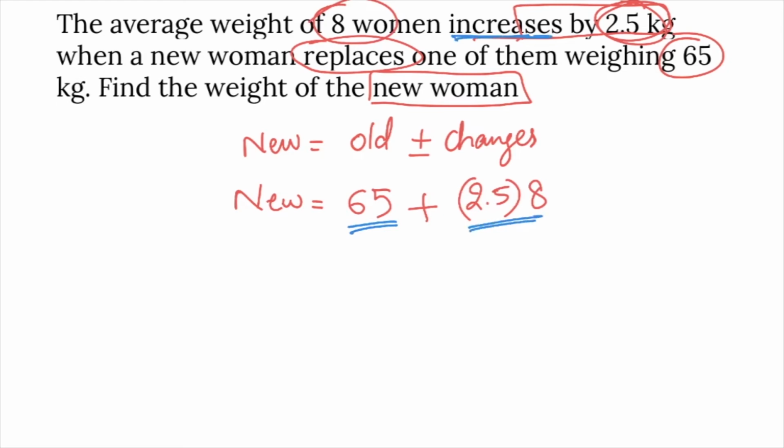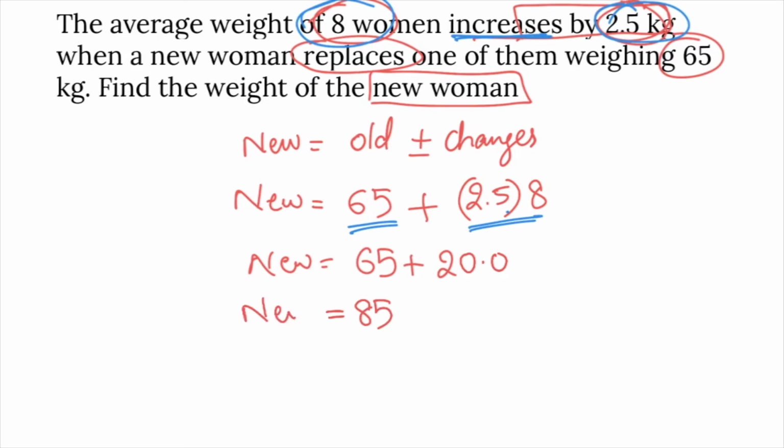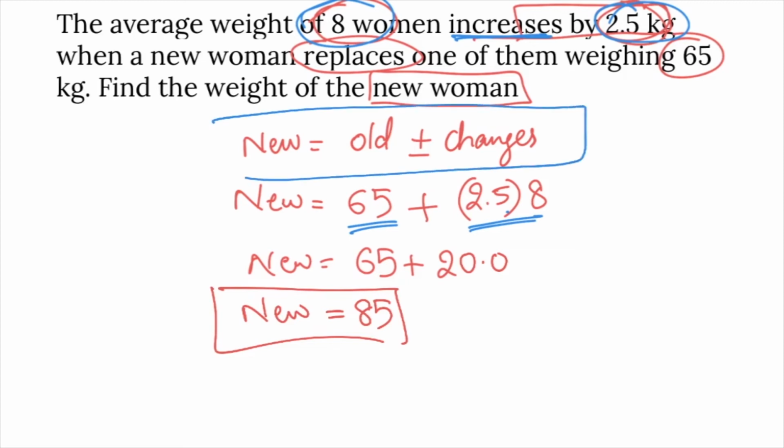Here average increased, so plus 2.5, as there are 8 persons, into 8. So weight of new woman is equal to 65 plus 2.5 into 8, 20. So answer is 85. Weight of new woman is 85. Whenever replacement is done, we use this condition: new value is equal to old value plus or minus changes.